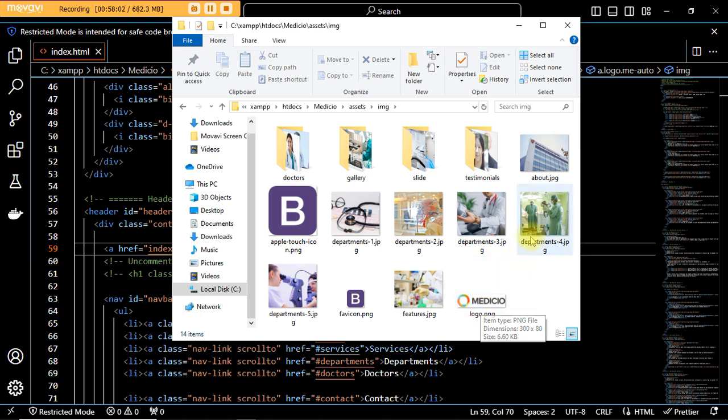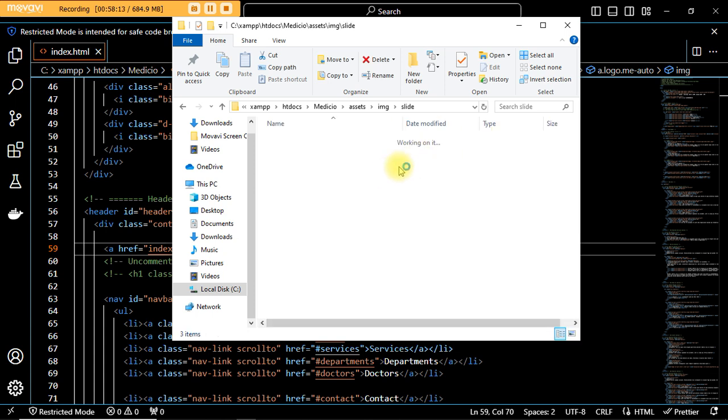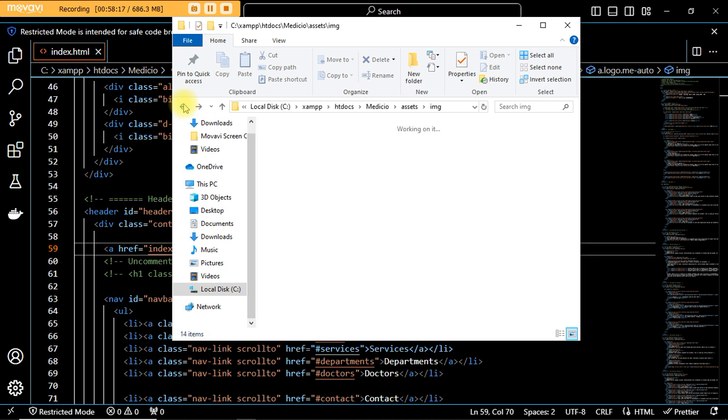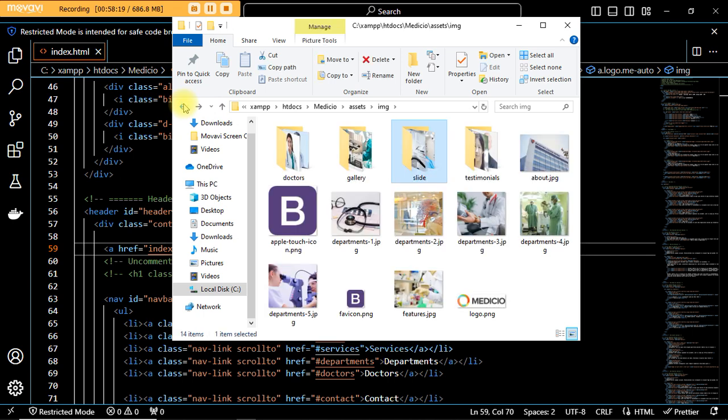Now in this folder, all the images that are used are there. Look at doctors, images for doctors, images for the slide, that top slide. You see all those images that we have for this top slide. But for now, let's not complicate issues for ourselves. All you need to do is copy your client's logo and paste it here.